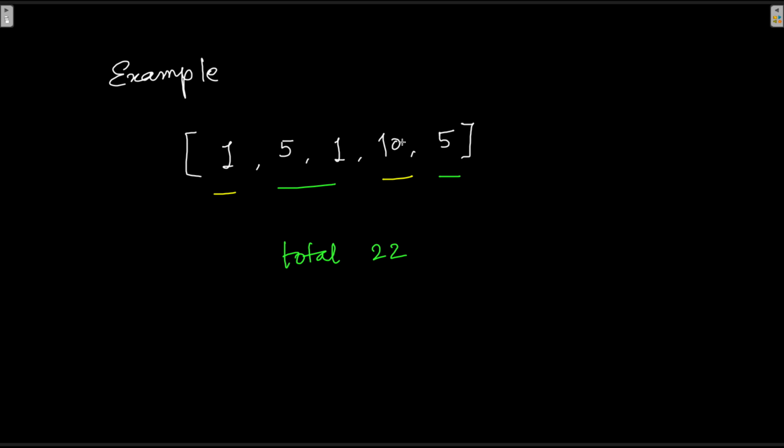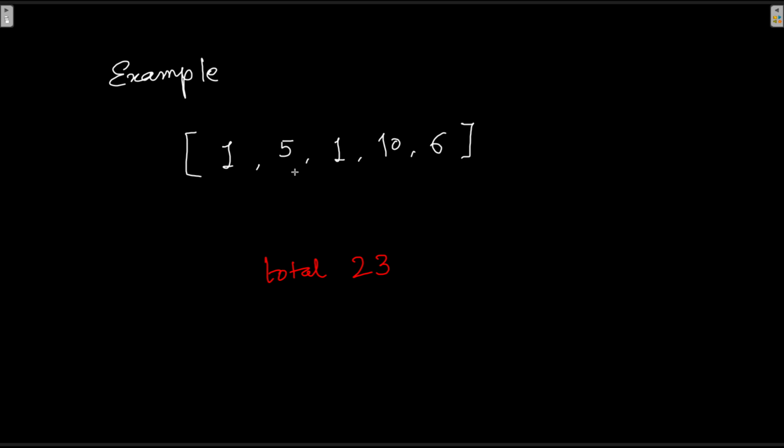Let us see another subset. 5, 1, that is 6. And then let us take 5. 6 plus 5, that is 11. And 11 is our target sum. That means 5, 1, 5 would make one subset. So the remaining elements would be a part of another subset. So we have found our subset, and that is going to be the answer that yes, there is such a subset. So the answer would be true.